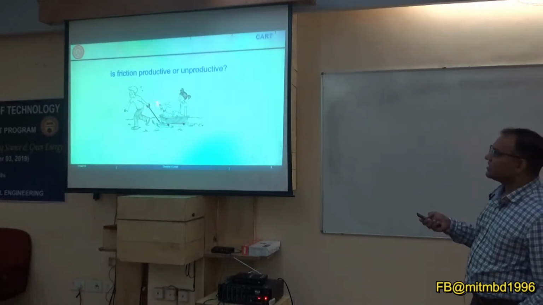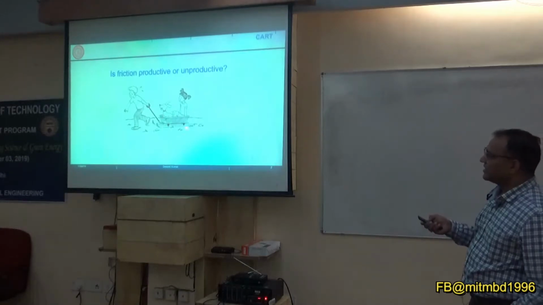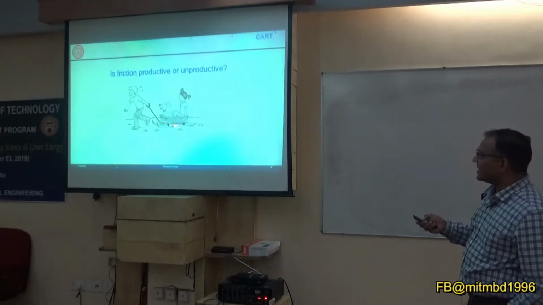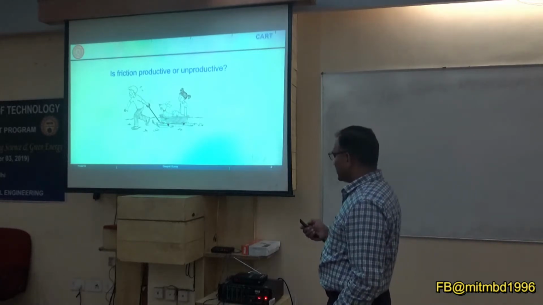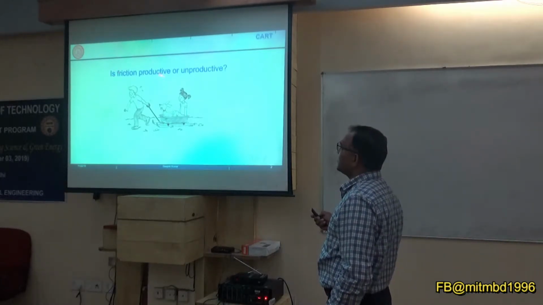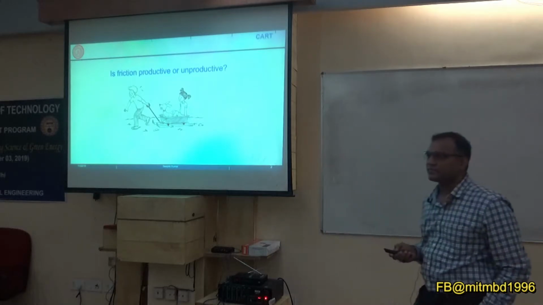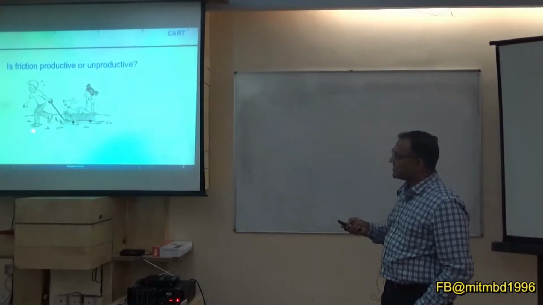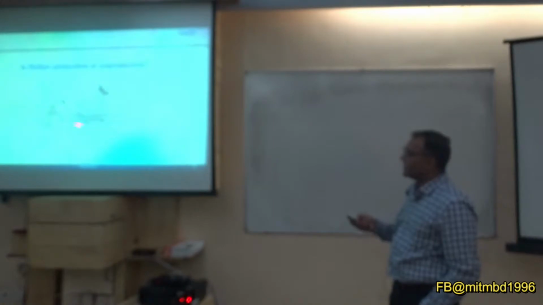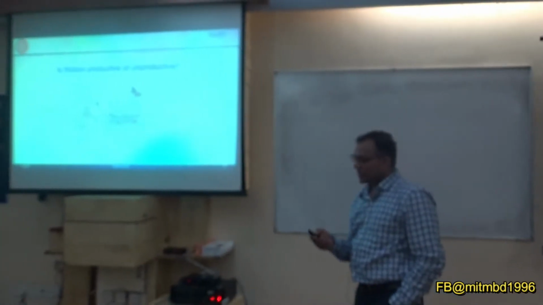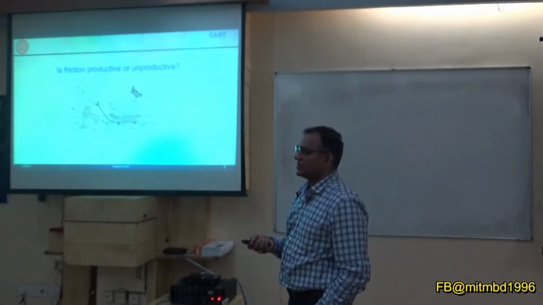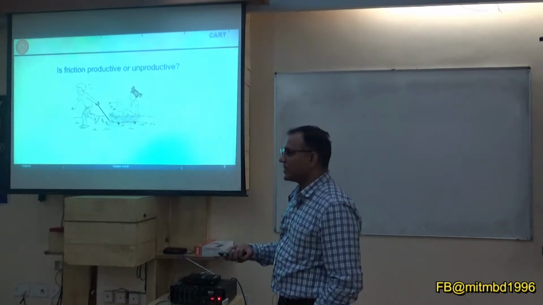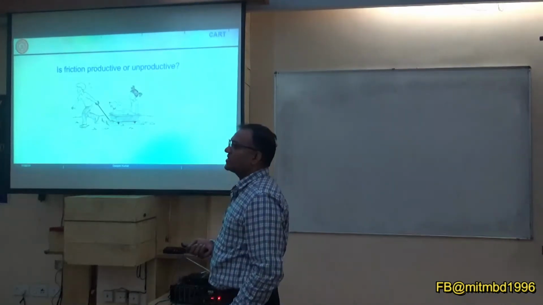And the way he is holding this rope, there also there is friction, and if there is a mechanical component, there will also be some friction. So the question is, is friction productive or unproductive? Here this friction is productive and this friction is unproductive. So whether it is unproductive or productive, there is something where you need to control it. Somewhere we need minimum friction and some places we need maximum friction.